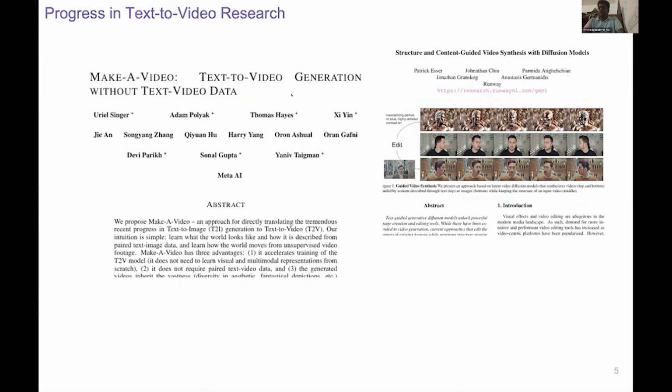Then came Gen-1 from Runway, by Esser and colleagues, which introduced structure and content guided video synthesis. You can take an input video and edit it with a text prompt or a reference image while preserving structure. This pushed T2V into the realm of video editing, not just generation.